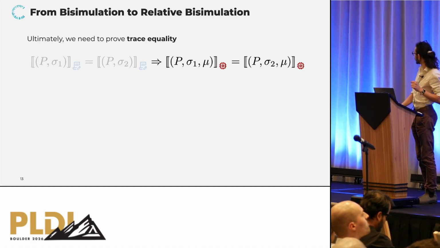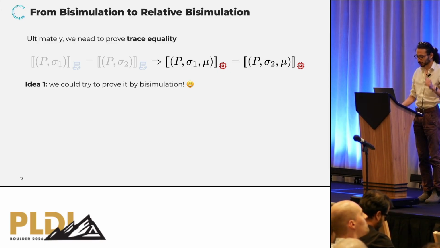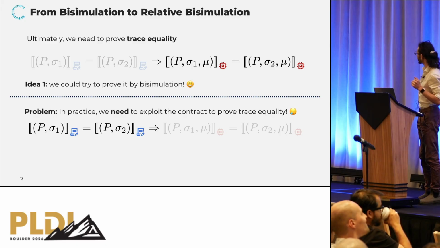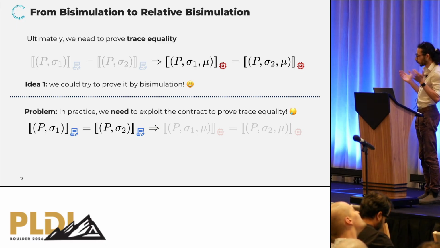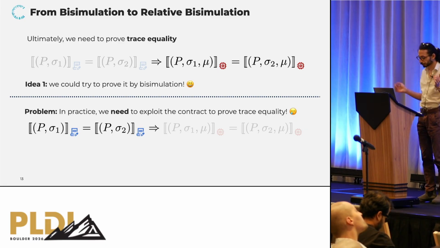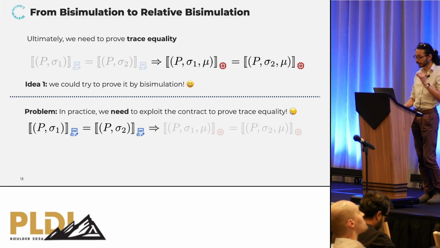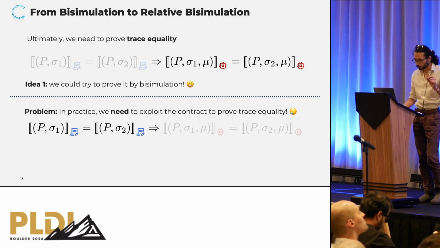If we look a little bit more closely and focus on the rightmost part of the implication, this essentially boils down to proving trace equality. And we do know how to prove trace equality. We just do a proof by bisimulation, right? It's that easy. Except it doesn't work because we don't have any assumption about the initial states. We cannot guarantee, out of the blue, that those two traces will be equal. There is no reason to believe that they will be equal. So in practice, we actually really need to exploit the contract to prove trace equality. And this means that vanilla bisimulation will just not do the trick.